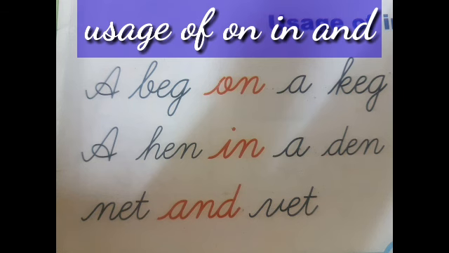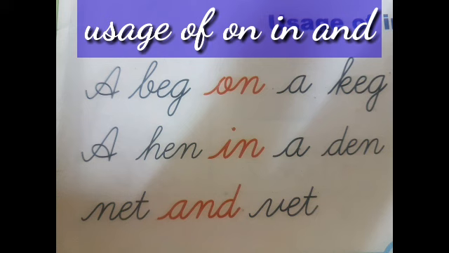Now, Miss is also going to teach you three sentences mingling two E sound words. A beg on a cake. A beggar is sitting on a cake. The beggar is sitting on the cake. So, you have to write like this. A beg on a cake.